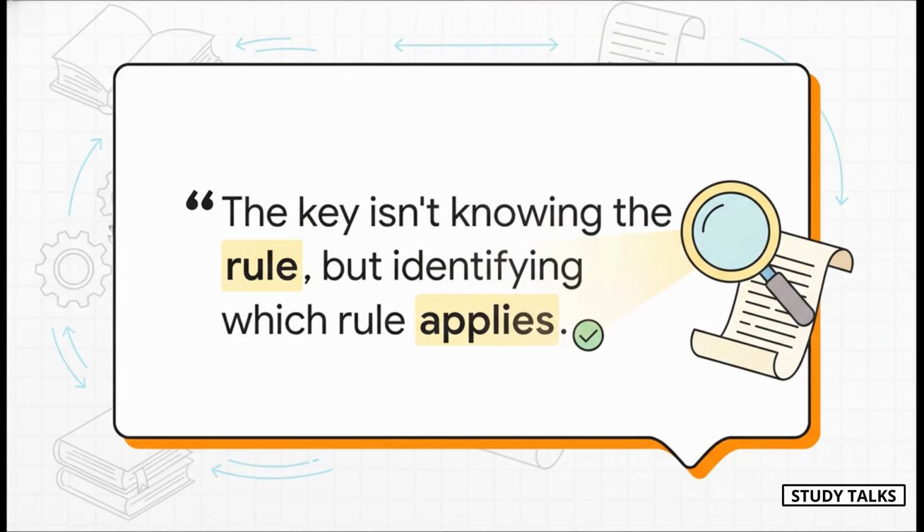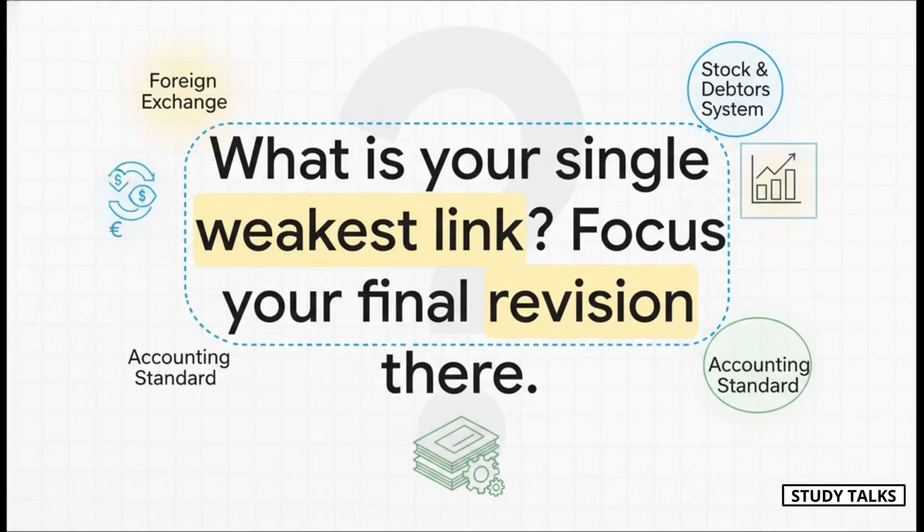That's the game. So, as you head into your final revision, I want you to ask yourself this one question. Which part of what we just covered made you a little nervous? Was it the foreign exchange rates, the loading adjustments, or maybe one of the AS scenarios? Find that one weak link in your chain and focus your energy there. That's how you turn a pass into a distinction. Good luck.